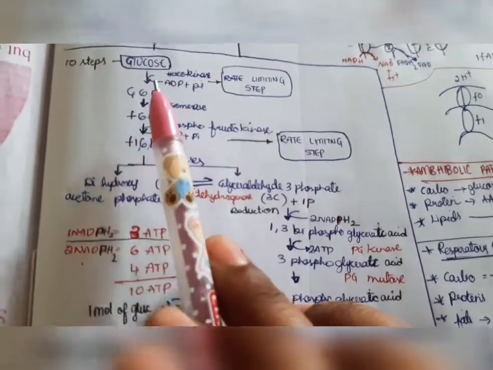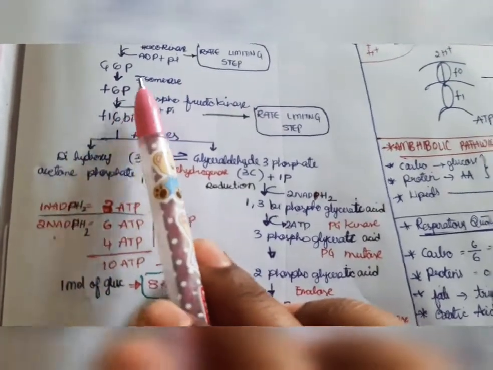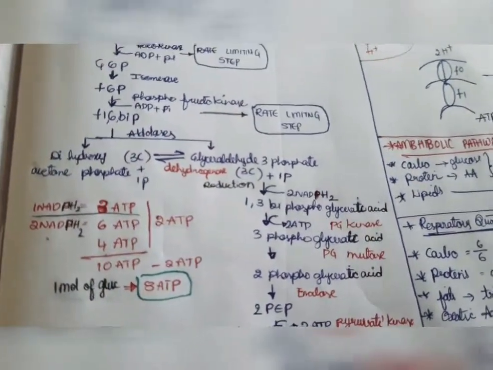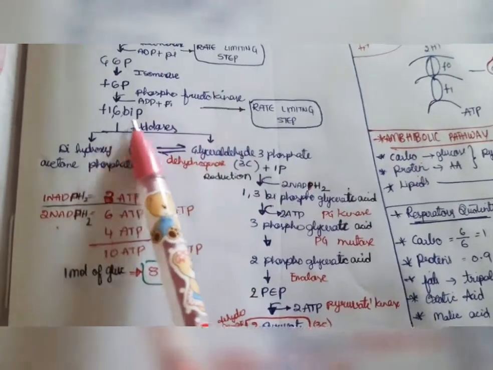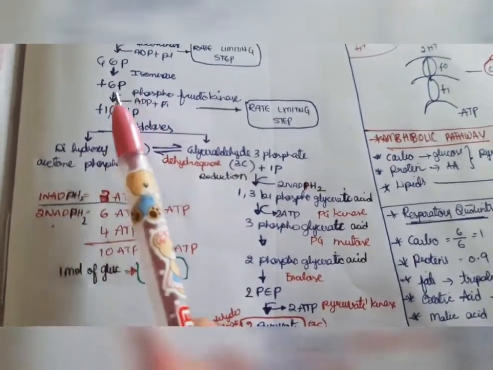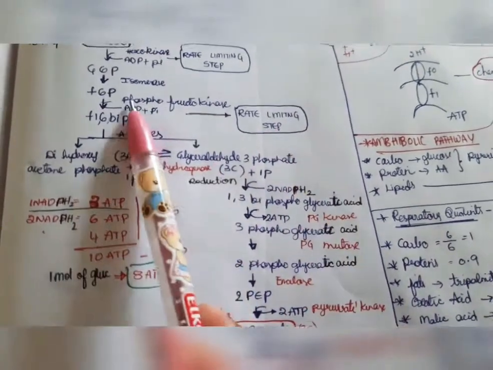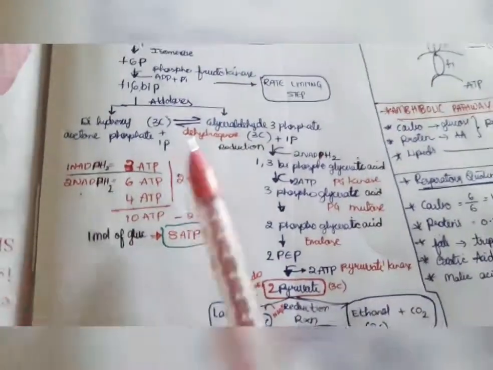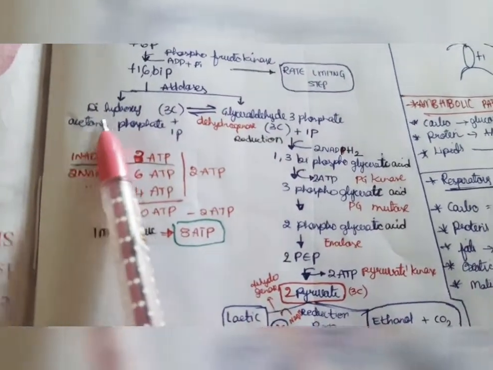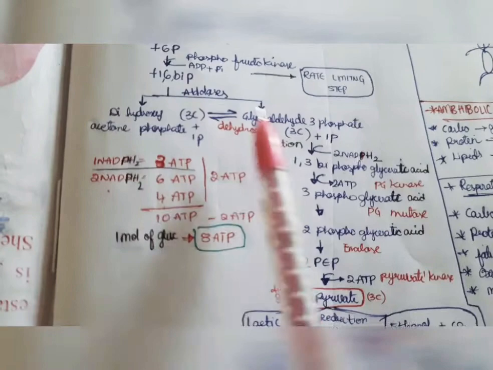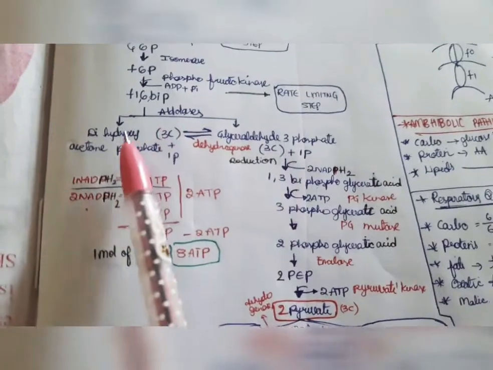Okay, and next, glucose 6 phosphate converts to fructose 6 phosphate by the help of the enzyme isomerase. Next, fructose 6 phosphate converts to fructose 1,6 biphosphate, means here another phosphate is added by the help of ATP, means here ATP is broken down, that is also a rate limiting step by the help of phosphofructokinase. Next, fructose 1,6 biphosphate by the help of aldolase forms dihydroxyacetone phosphate. And next, glyceraldehyde 3 phosphate, it is a 3 carbon molecule.